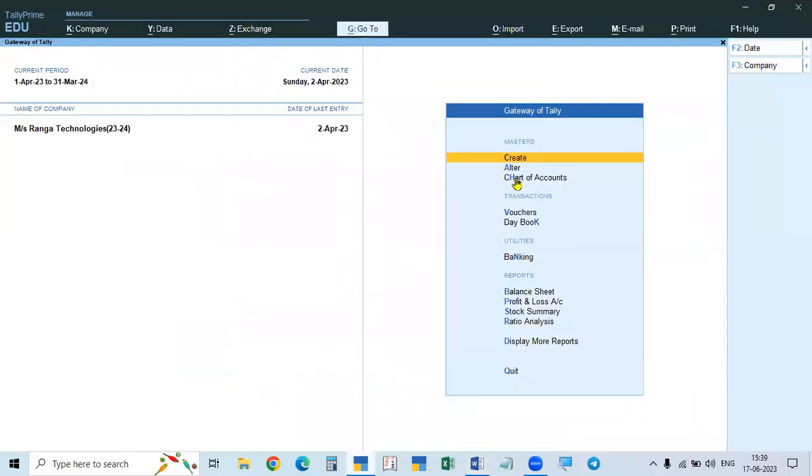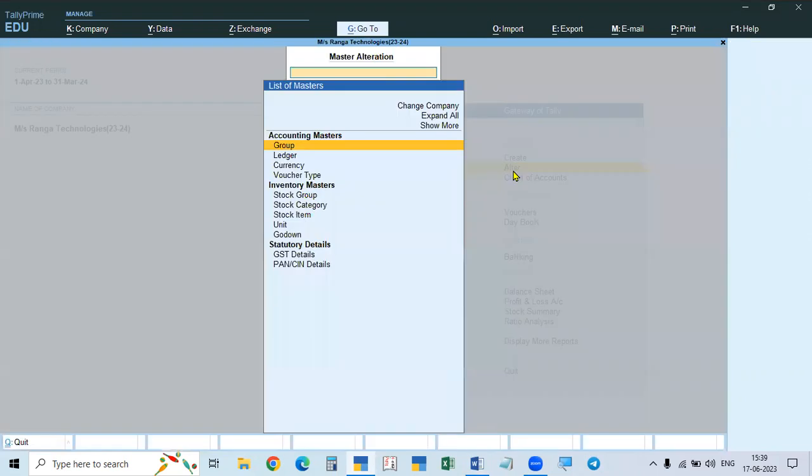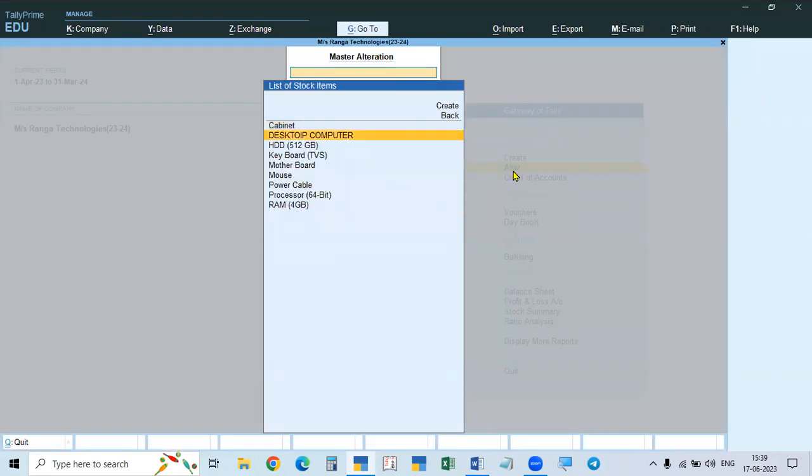So what we'll do is, first of all, we will purchase the raw material. By purchasing raw materials, we will create each and every raw material item, and after that, we will create the finished goods item.